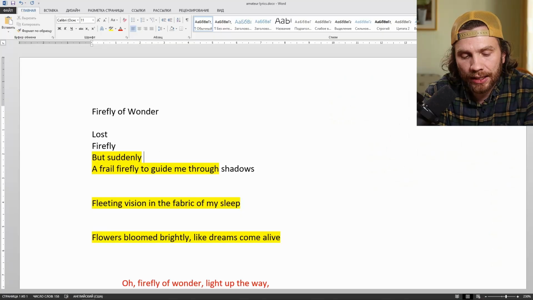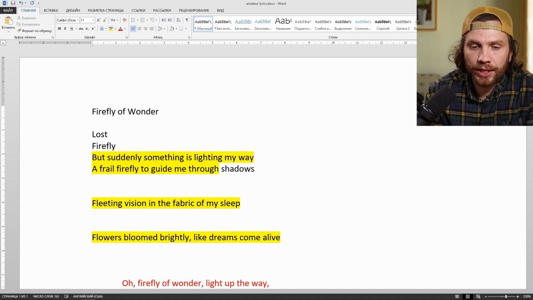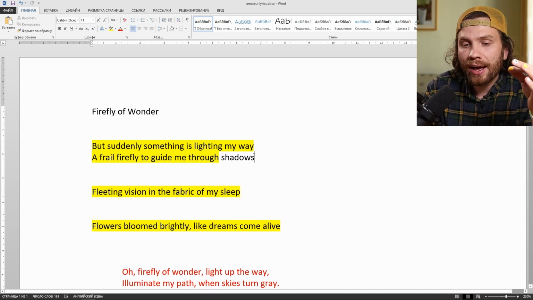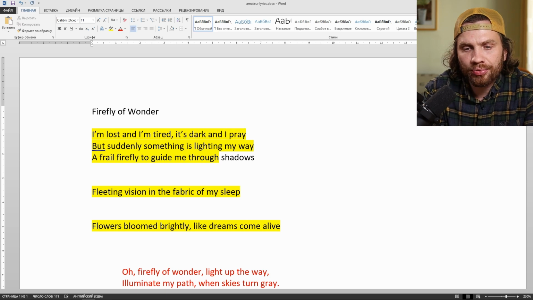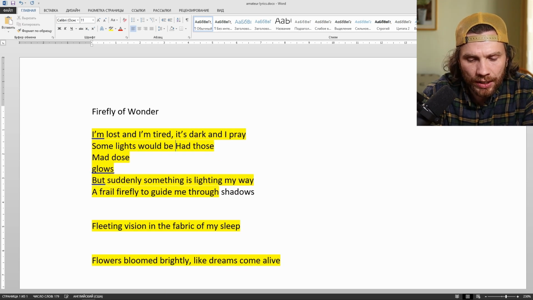But suddenly, something is lighting my way. Frail firefly to guide me through shadows. Now that we have the ending, we rhyme backwards so that the first line rhymes with way and the second one rhymes with shadows. I'm lost and I'm tired and I pray. Some lights would be nice. I wish that I had those.